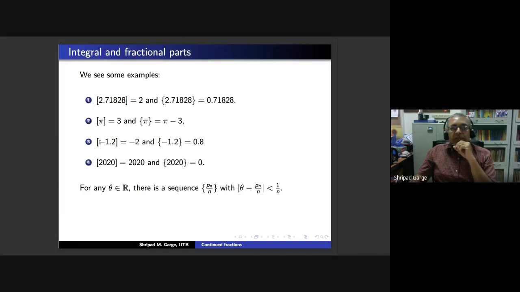Note that if your theta is negative, then the integral part is going to be computed in this way. This will not be minus 1, because minus 1 is an integer which is bigger than minus 1.2. So the integral part of minus 1.2 is minus 2. Therefore, the integral part can be a negative number. It can also be 0. If I had taken instead of minus 1.2 only 0.2, then the integral part would be 0.